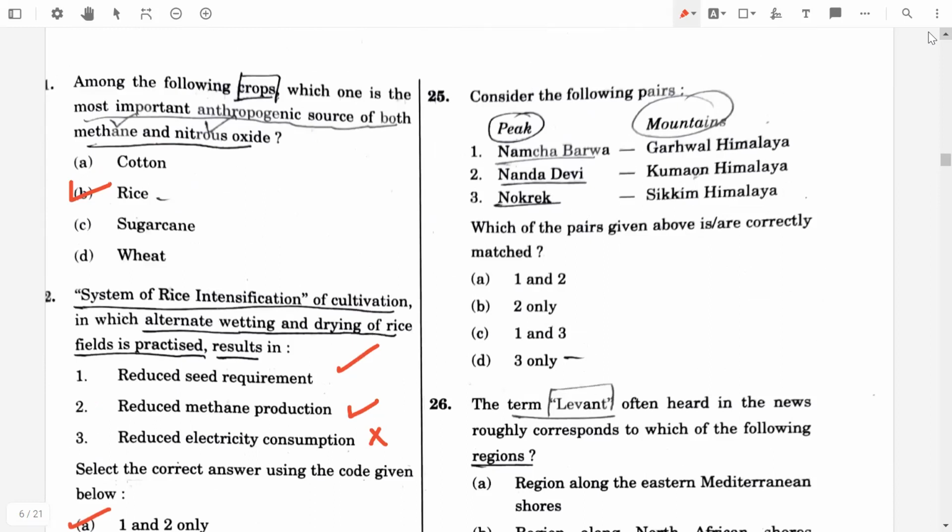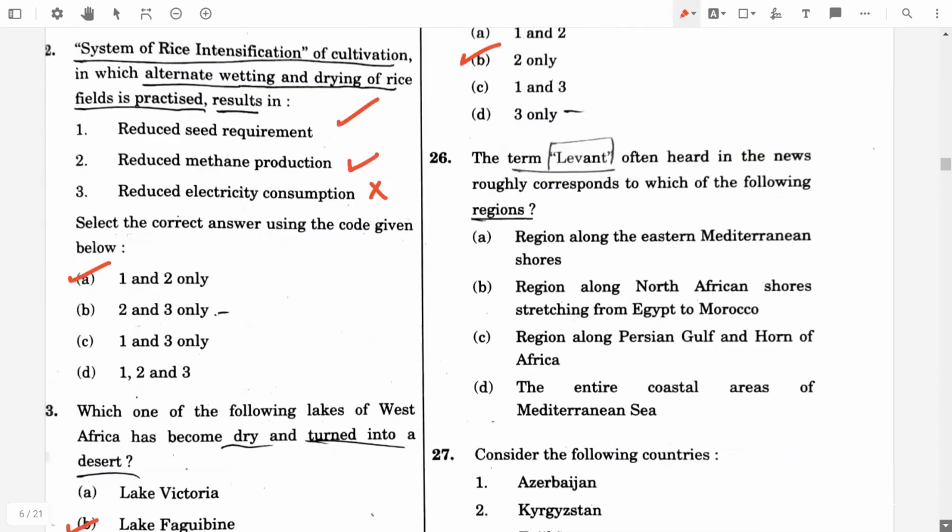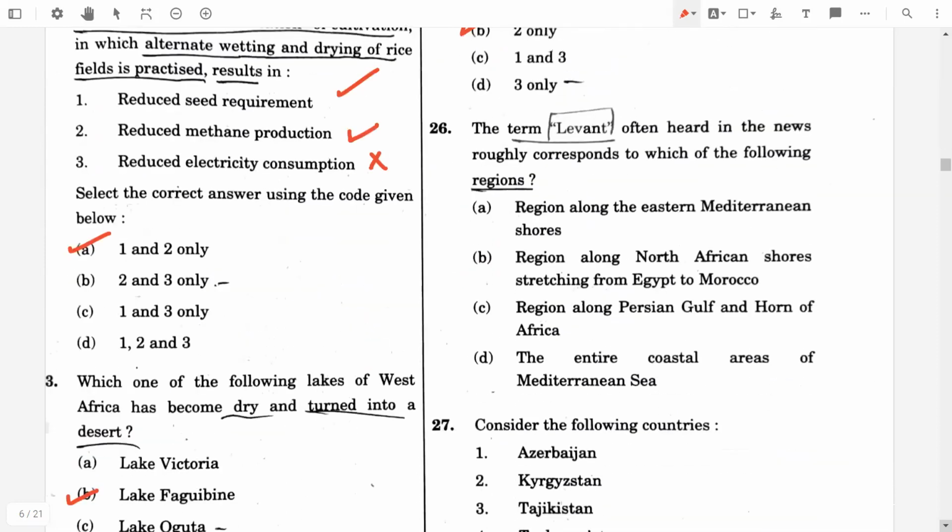Consider the following pairs. They gave 3 pairs of mountains and peaks. So which of the following pairs given above is correctly matched? So the answer will be B, 2 only. Nanda Devi Peak is in Kumaon Himalaya. Then 26th question was, the term Levant, often heard in the news, roughly corresponds to which of the following regions? Option A, the region along the eastern Mediterranean shores. It was the answer. So option A.